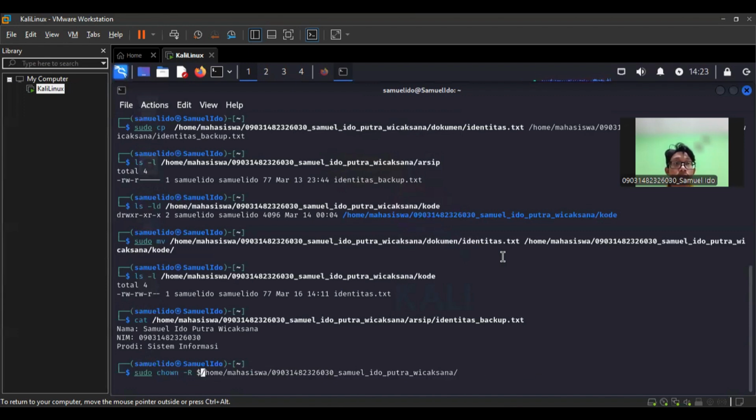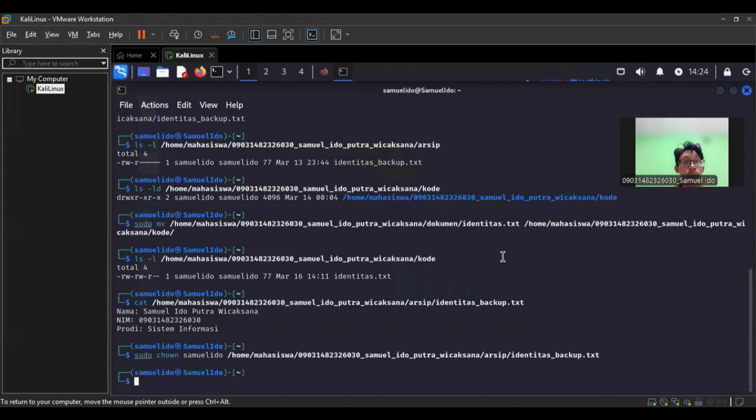3. Access permission. A. Give the file owner access right to read and write, while the group can only read and other users cannot access identity backup txt. Sudo provides temporary access right to execute commands as a superuser or root. Needed here because changing file ownership requires root privilege. Chown stands for change ownership.